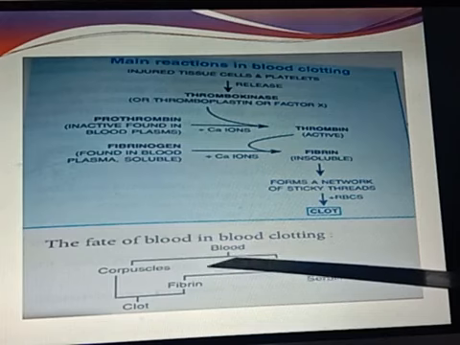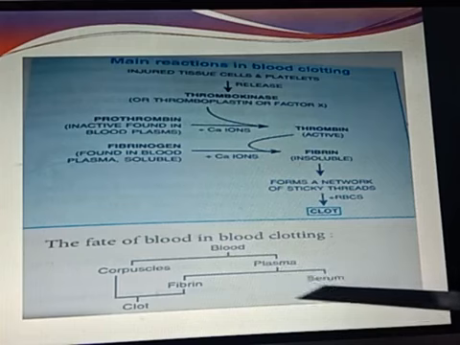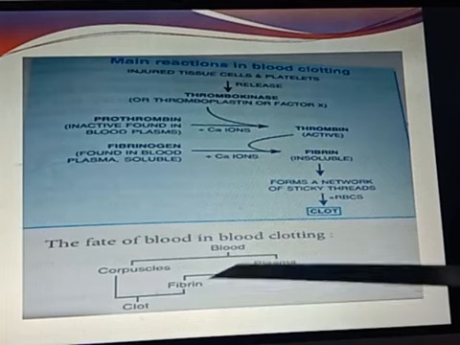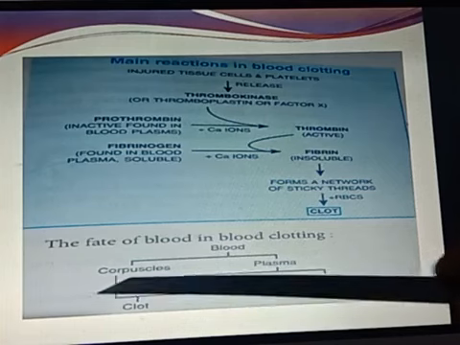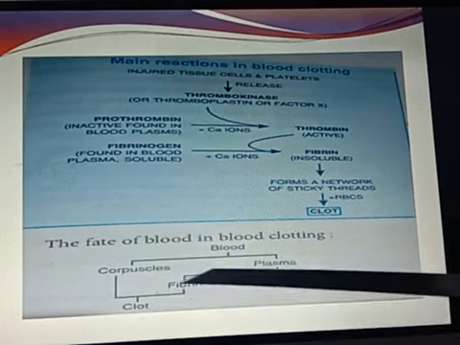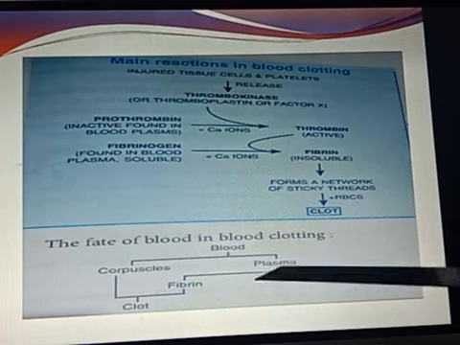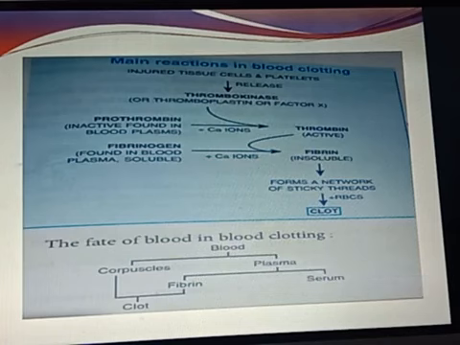Then what is the fate of blood in blood clotting? You can see blood is composed of corpuscles and plasma. The plasma has serum and fibrin. The fibrin and the corpuscles combine together and form the clot, whereas the liquid part that oozes out forms the serum from the plasma. This is the fate of the blood in clotting.